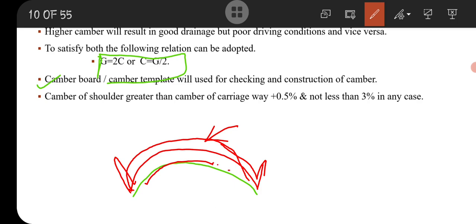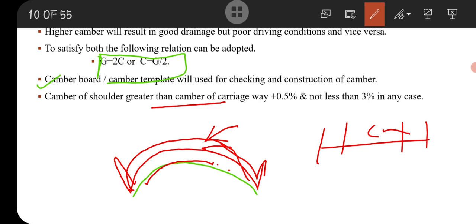Then the camber of the shoulder should be greater than the camber of the carriageway. Why? Here is the shoulder, here is the carriageway, here is the shoulder. If water percolates from the carriageway to the shoulder and then enters the carriageway, it will affect the foundation of the carriageway.